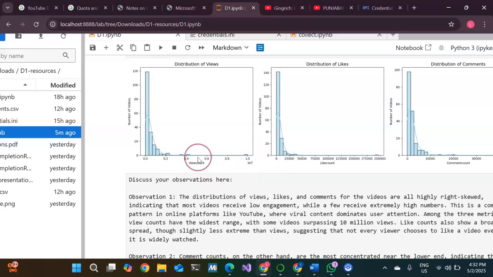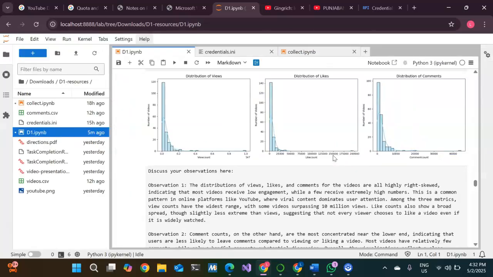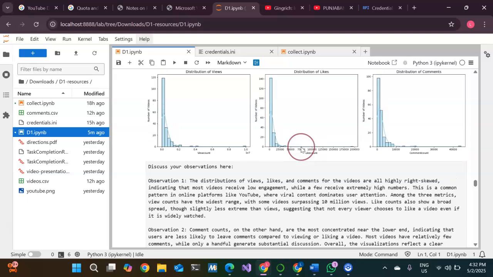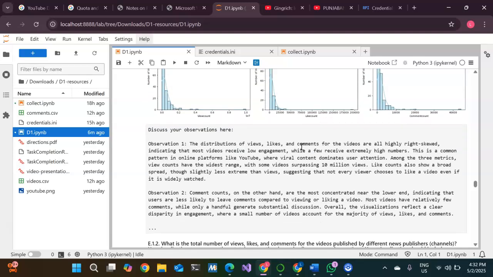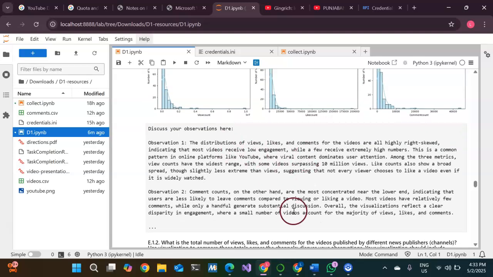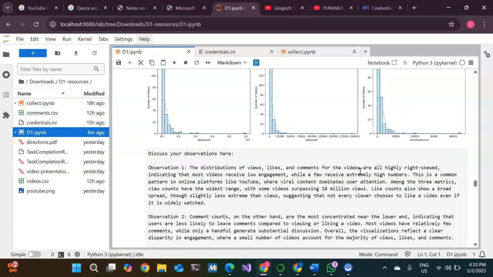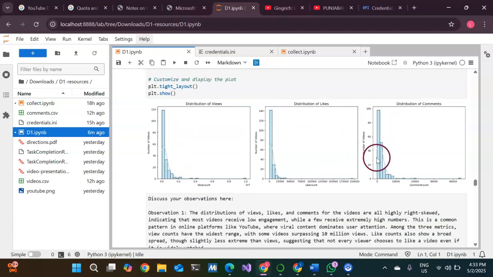There were almost, I would say, 10 or maybe 5 videos for them. So from this we can get an idea that there were very few videos who got 10 million views. And the second observation was the comment counts, which are most concentrated near the lower end, as we can see here.